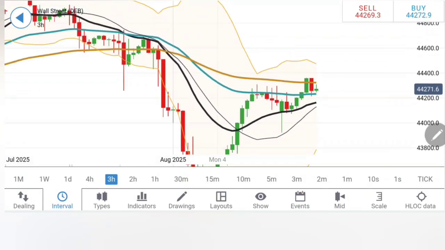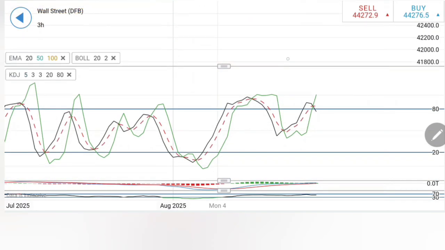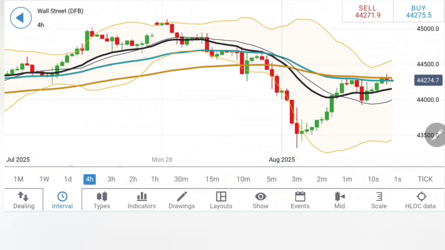On the 3-hour chart, similar observation. See this, after the rise, it has shown a pullback. I'll just wait for it to stay below the 50 period and the 20 period here. Specifically, a move below 44,100 is what I will highlight here, because below this expect 44,000, 43,920, 43,800, below which a greater correction should follow. The stochastic is overbought, though the MACD and RSI still have room for further rise.